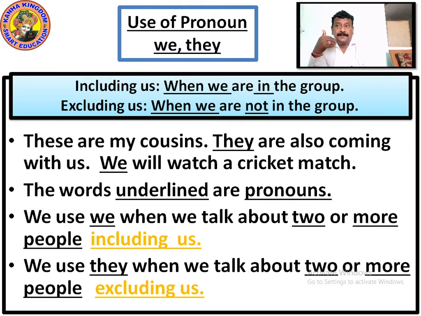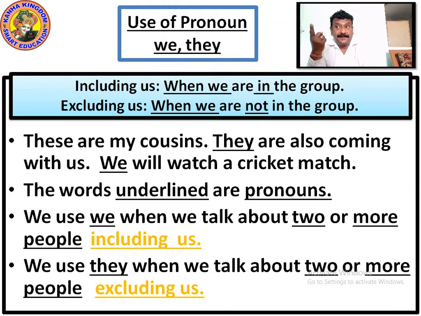So now when you talk about we and they, the main thing is understanding of we and they. See, the sentence is, these are my cousins. They are coming with us. They. When we use they to talk about two or more people excluding us, it means we are not there.